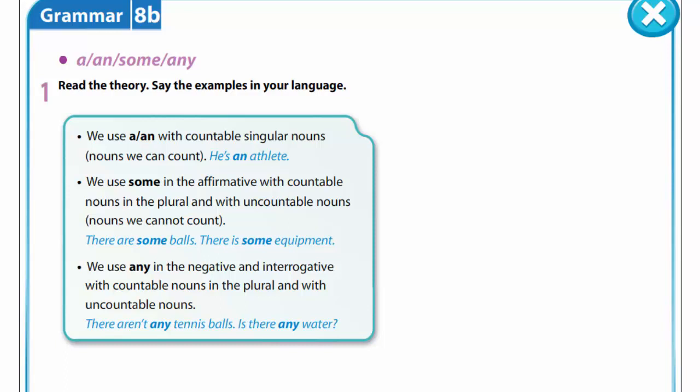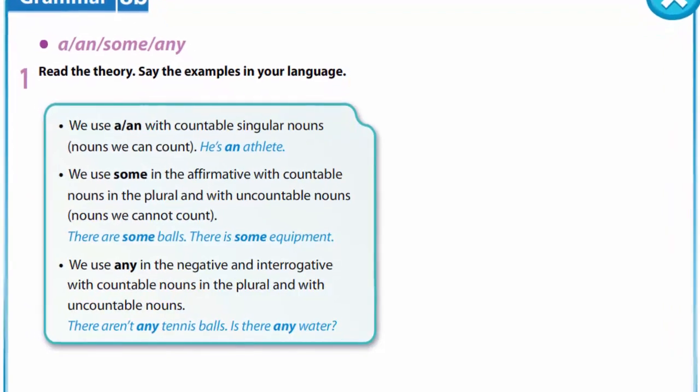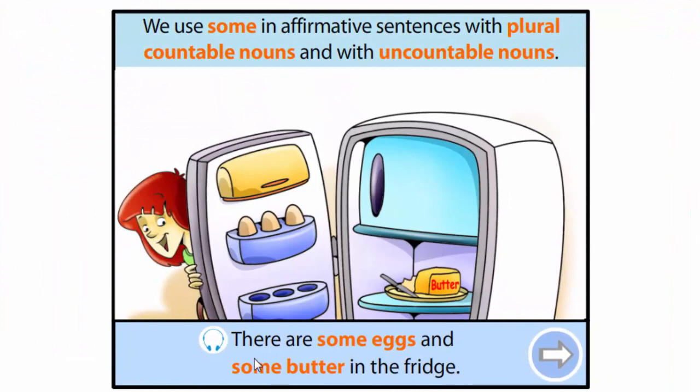We use any in the negative and interrogative with countable nouns in the plural and with uncountable nouns. For example, there aren't any tennis balls. Is there any water? Now let's look at the examples. We use some in the affirmative sentence with plural countable and with uncountable nouns. There are some eggs and some butter in the fridge.